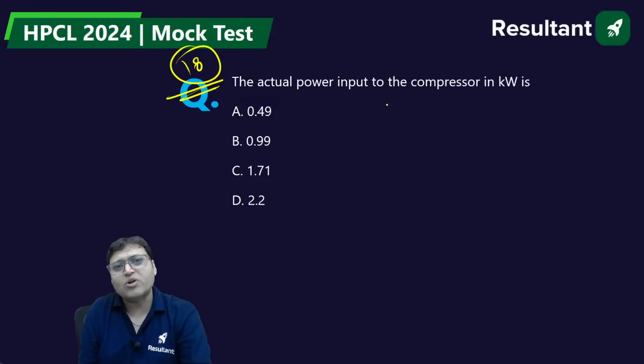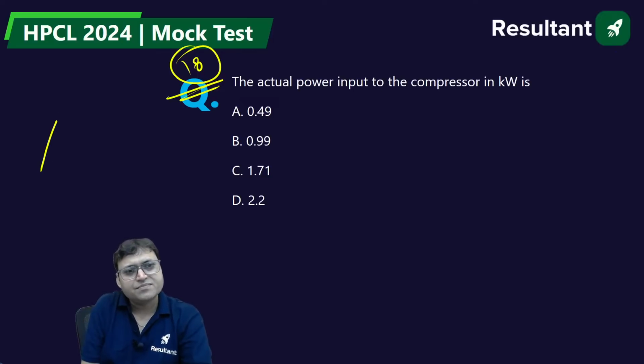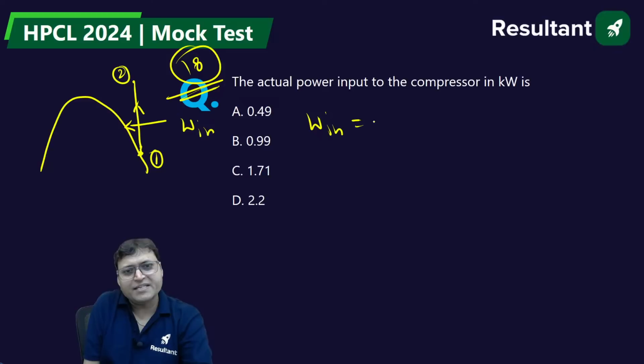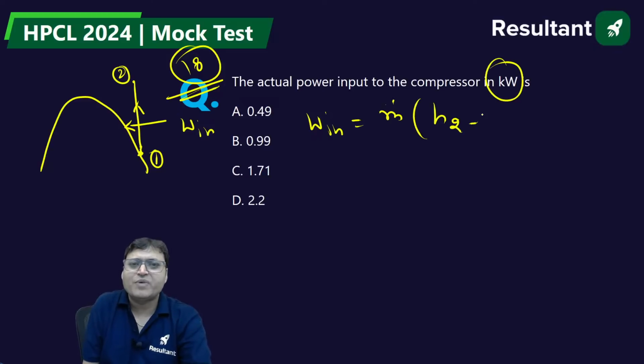The second part is question number 18, the actual power input to the compressor. What is the power input to the compressor? This is 1, this is 2. This is the power input to the compressor. So W in is equal to m dot, also in kilowatt, into H2 minus H1. M dot is